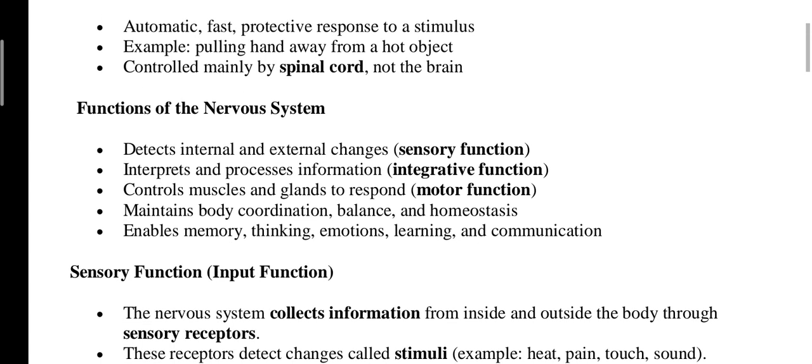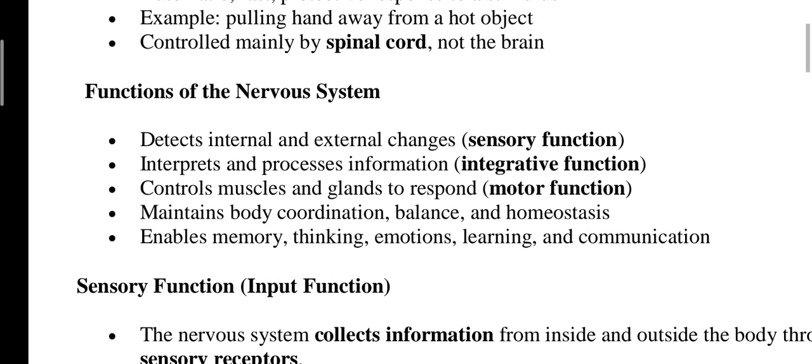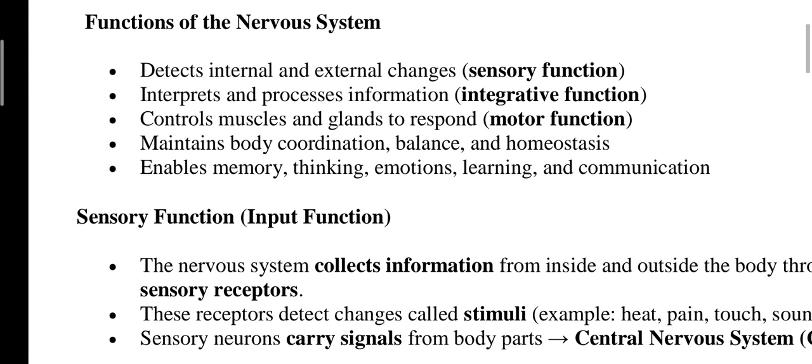Functions of the nervous system. What are the functions of the nervous system? It detects internal and external changes, which is the sensory function. It interprets and processes information, which is the integrative function. It controls muscles and glands to respond, which is the motor function. It maintains body coordination, balance, and homeostasis, like posture. It enables memory, thinking, emotions, learning, and communication.